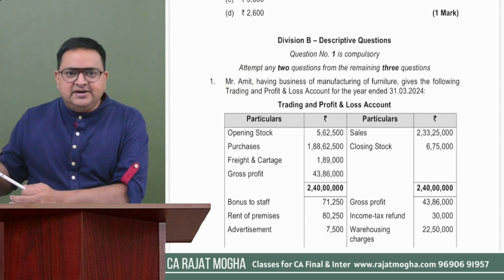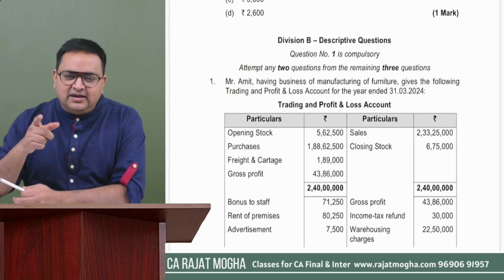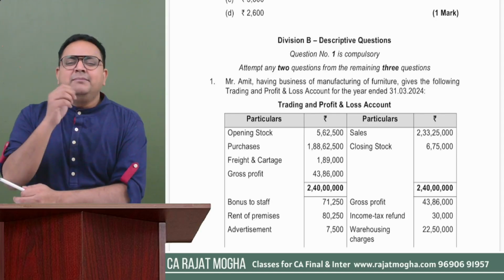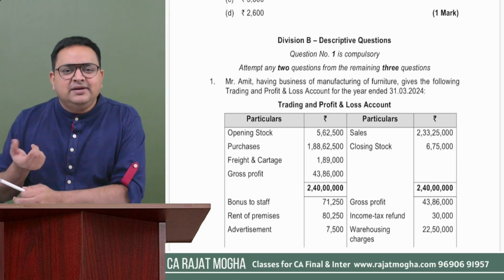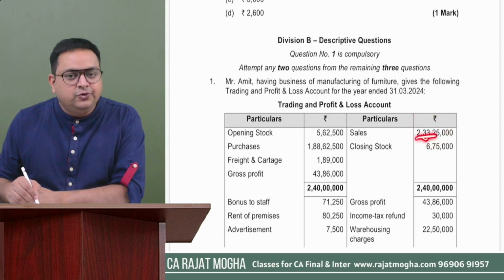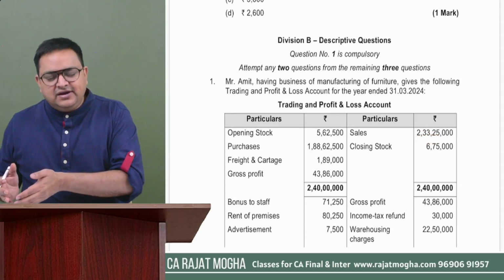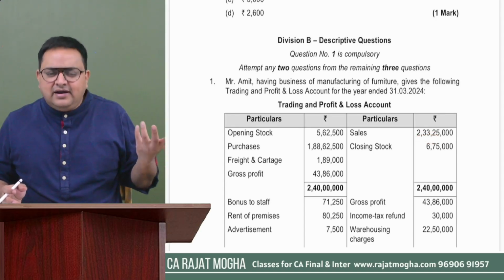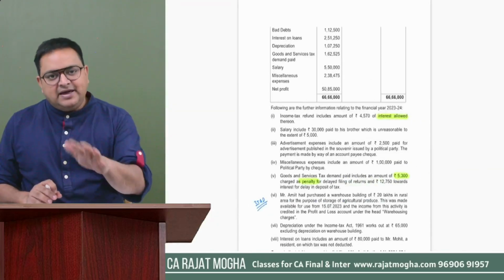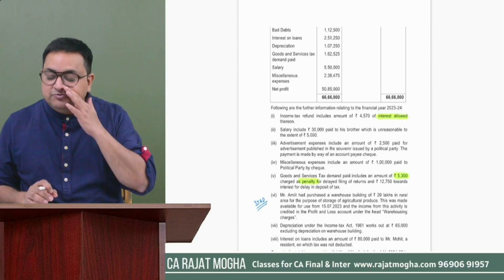First of all, they have mentioned it also specifically in the question, that why TDS is not deducted. Second thing, although they have not given us the amount of turnover of the last year, but still I'm getting a reasonable indication by taking this amount into consideration. I can assume that if this current year turnover is 2.33 crores, last year turnover would have been at least more than 1 crore, right? So we can take that assumption. So yes, we will apply section 40(a), and if you have not deducted TDS, 30% would be disallowed.